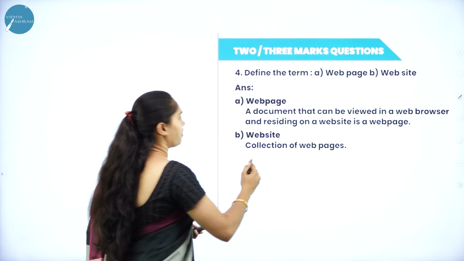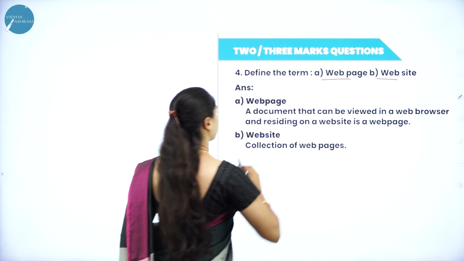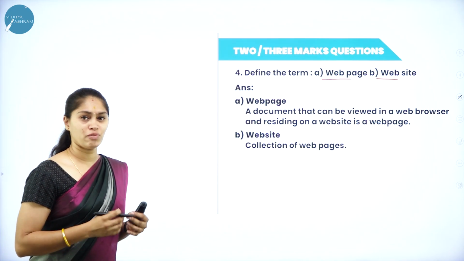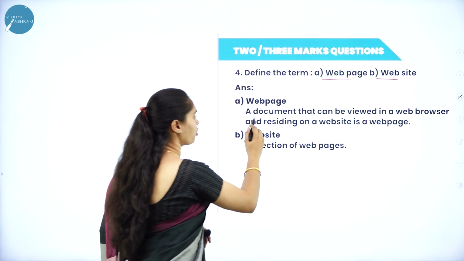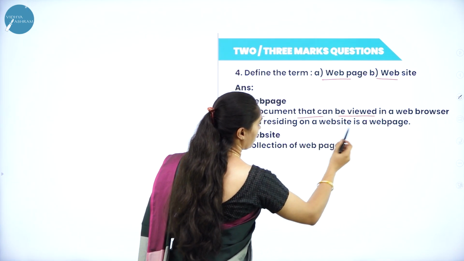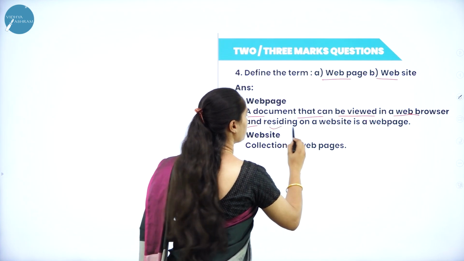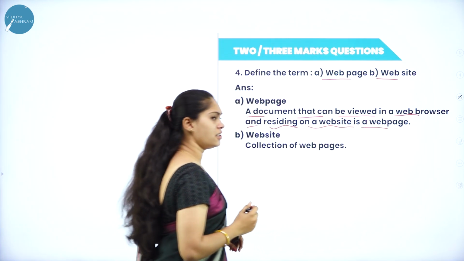Next question, define the term web page and website. It will be for 2 marks. What do you mean by web page? So a web page is a document that can be viewed in a web browser, and it will reside on a website as a web page.